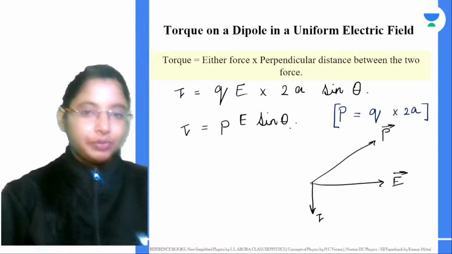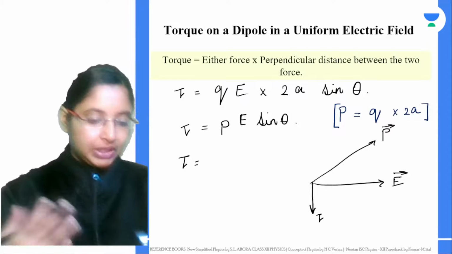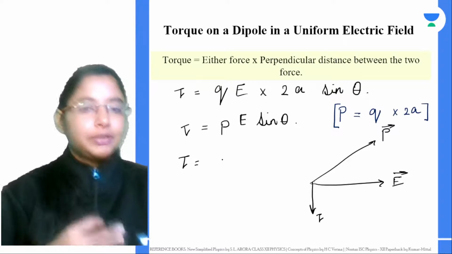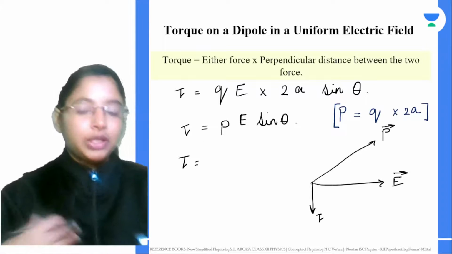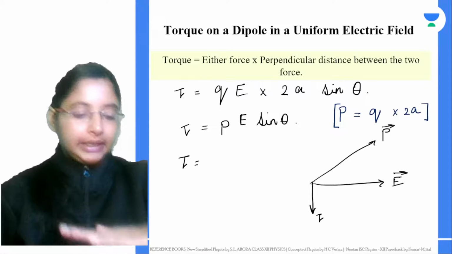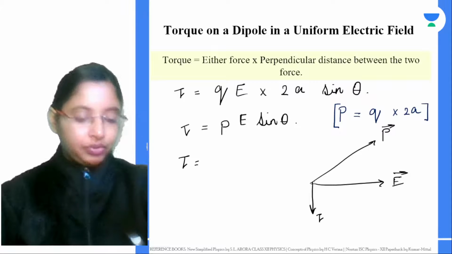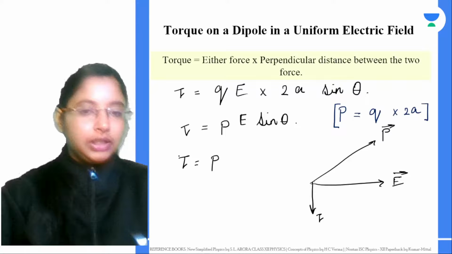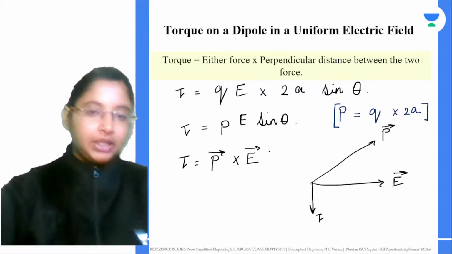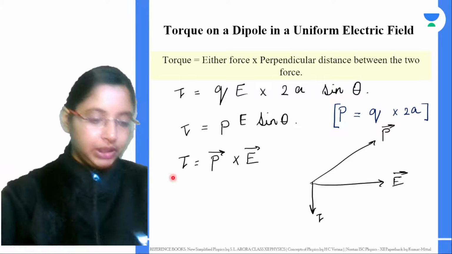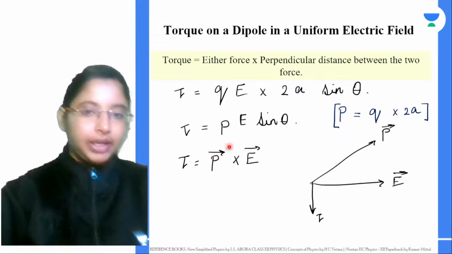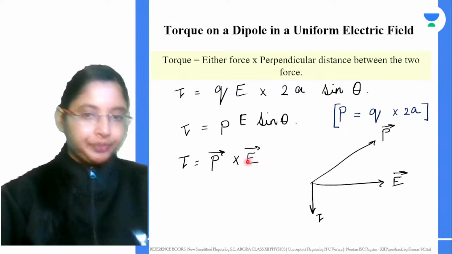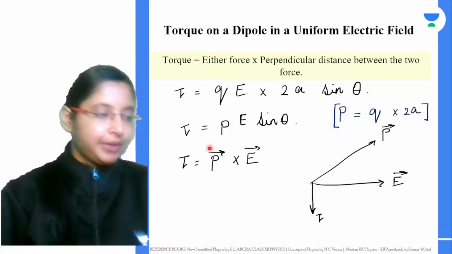So how do we write it in vector terms? The sine theta always comes from a cross product, so you can write it as P cross E or E cross P. This is where you need to take into consideration that the electric field lines are not changing to align with the dipole, but the dipole is changing to align itself with the electric field lines. So the total torque will be P cross E, because the dipole moment is turning to align itself with the electric field lines. So in vector form, tau is equal to P cross E.